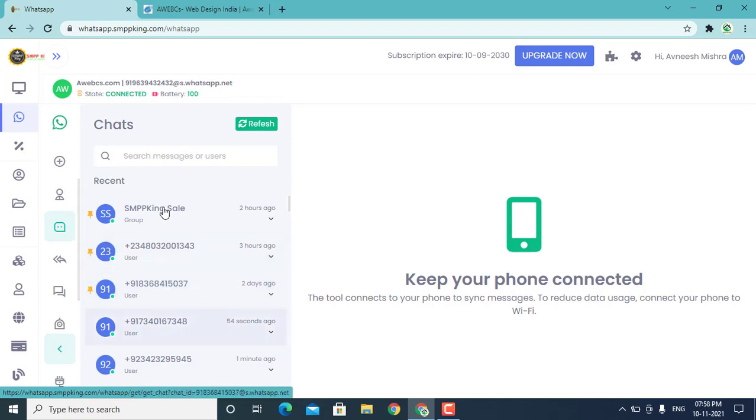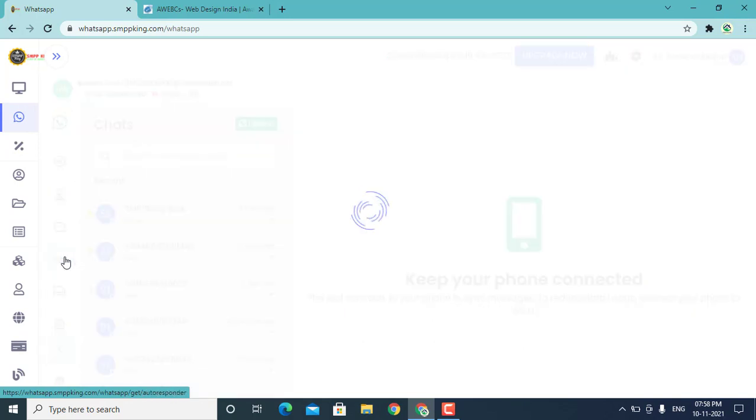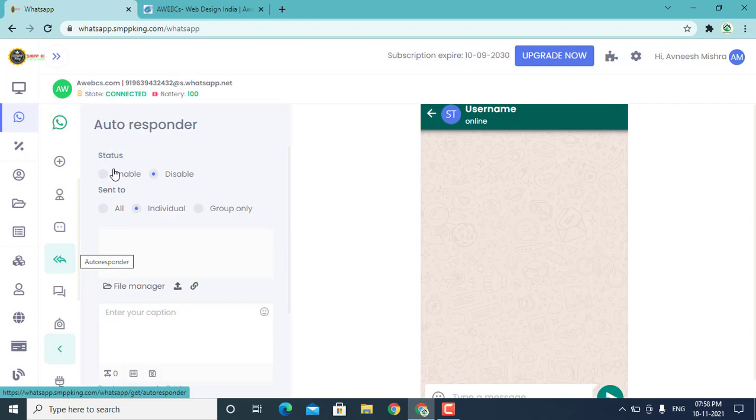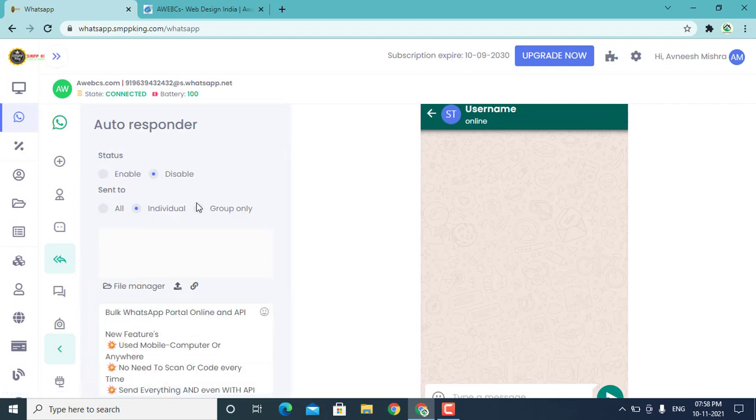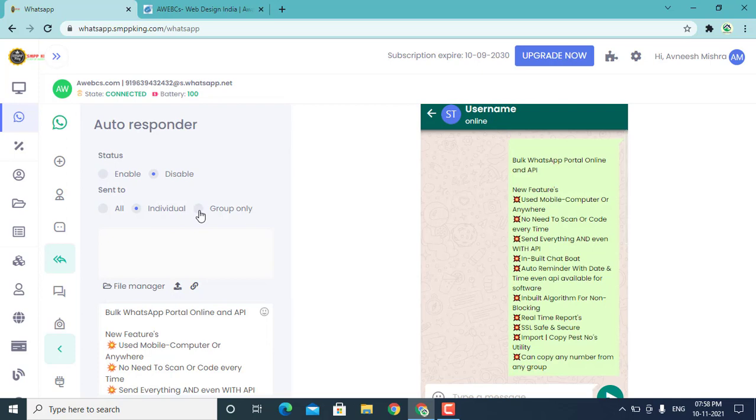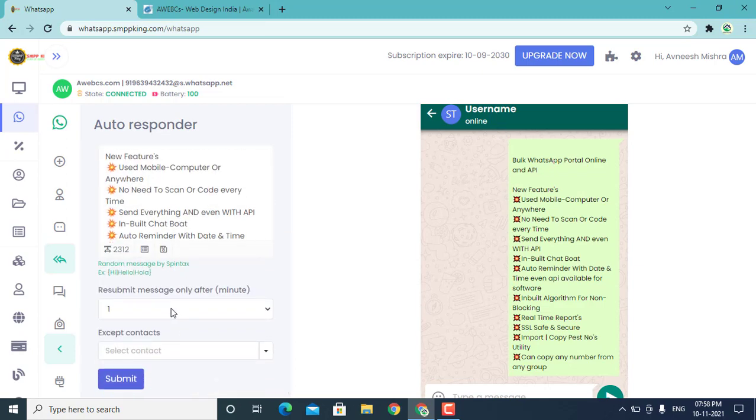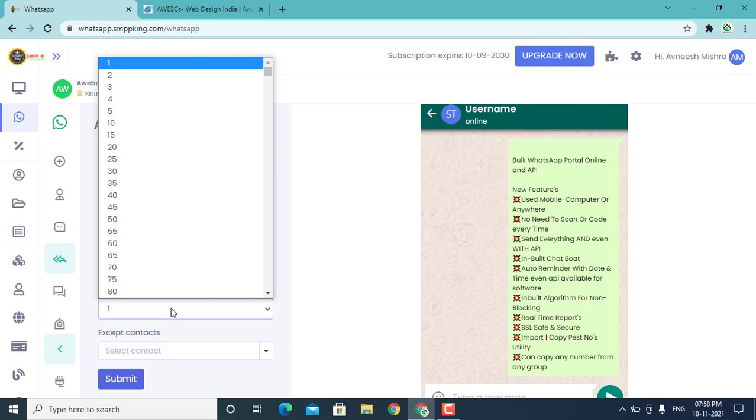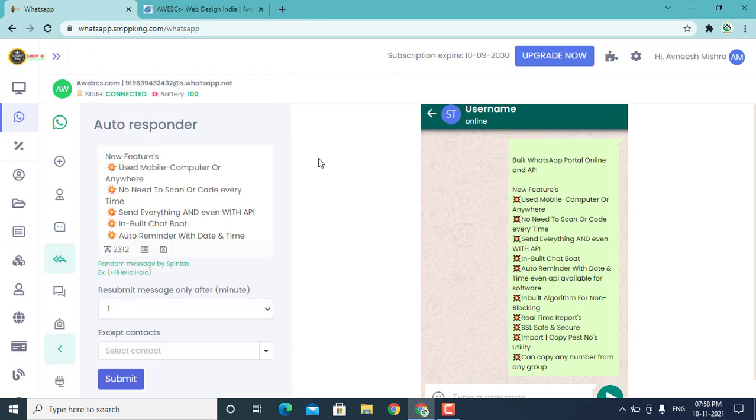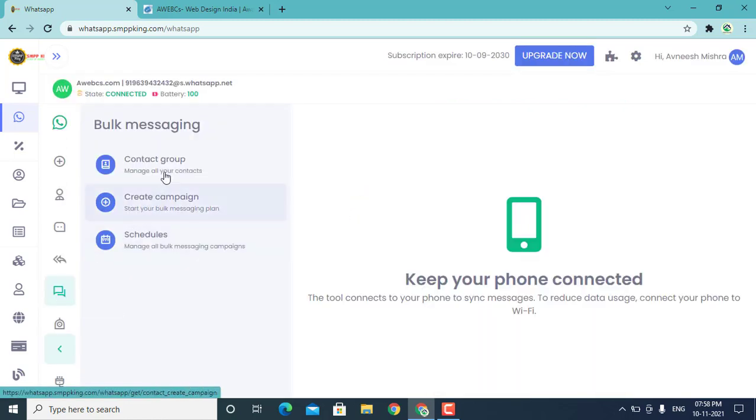Okay, you can see all the chats over there, and this is the autoresponder. For example, if anyone sends any kind of message, you can set it for either groups or individuals. It's up to you, whatever you want. Also you have to select the resubmit message. For example, if someone is continuously sending messages, then you can set it to 5 or 10 minutes. Then after every 5 or 10 minutes, if he or she sends some message, it will automatically respond to that message.